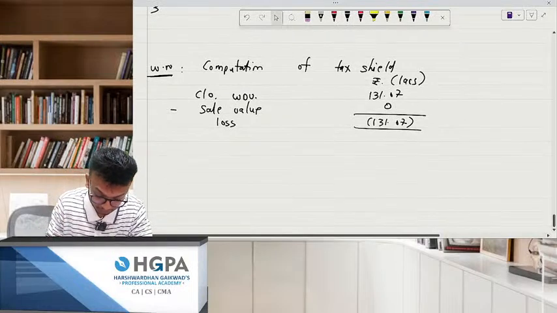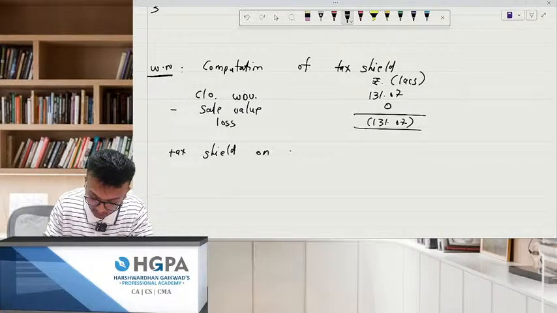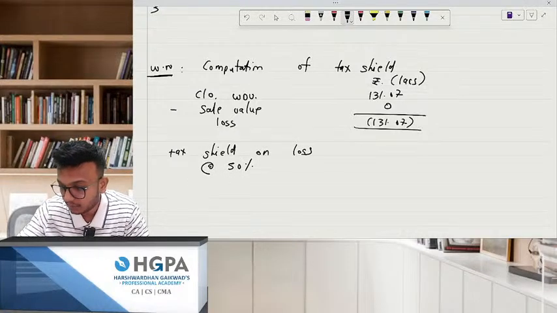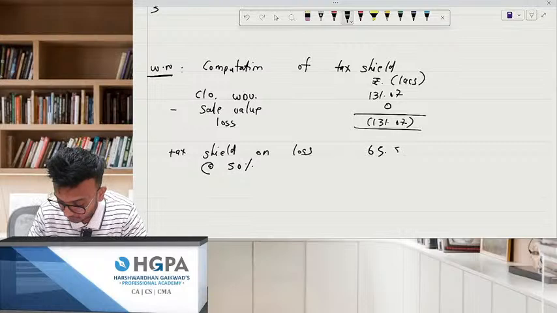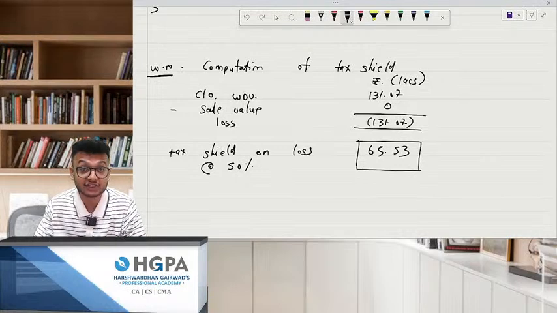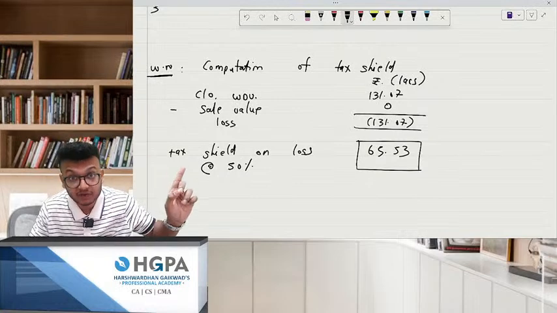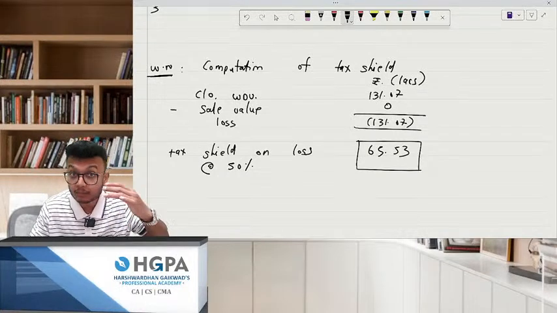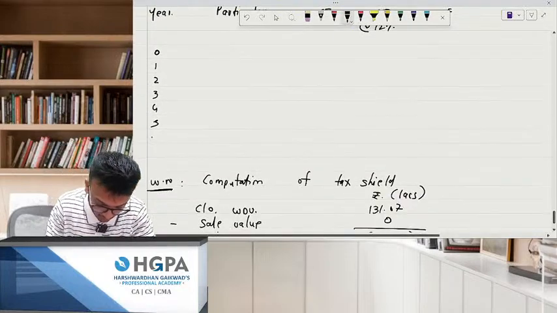Now remember one thing, tax shield on loss at the rate of how much? 50%. So 131.07 into 50, how much is this? 65.53 lakhs. This is my tax savings, tax shield. Many students write 131.07 in the NPV table. No, that is the loss. We are not bothered about the loss. We are bothered about the tax savings, and tax savings will happen on the loss amount. So 65.53 will also come over here at the end.